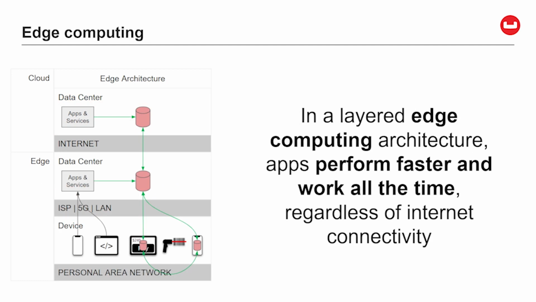For contrast, here's an edge computing architecture, where the red icons indicate data storage and processing, and green lines indicate data synchronization. In an edge architecture, the cloud database remains as the back-end database for the app ecosystem. But here we've inserted some new layers for data processing. A database on a near proximity edge data center, and databases embedded directly to apps running on edge devices. This architecture makes apps faster and more reliable by reducing dependencies on the internet. Let's see why.